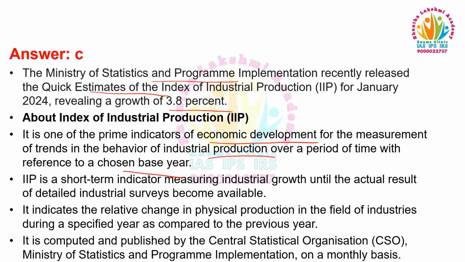IIP is a short-term indicator measuring industrial growth until the actual result of detailed industrial survey becomes available. It indicates the relative change in physical production in the field of industries during a specified year as compared to the previous year. It is computed and published by the Central Statistical Organization, Ministry of Statistics and Programme Implementation on a monthly basis.